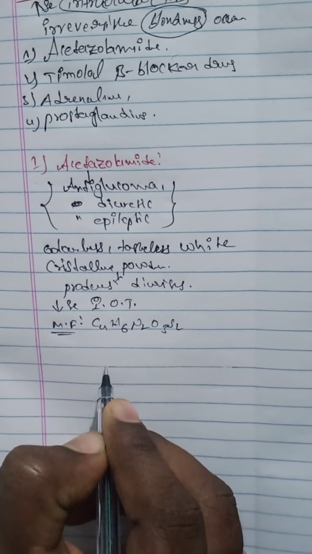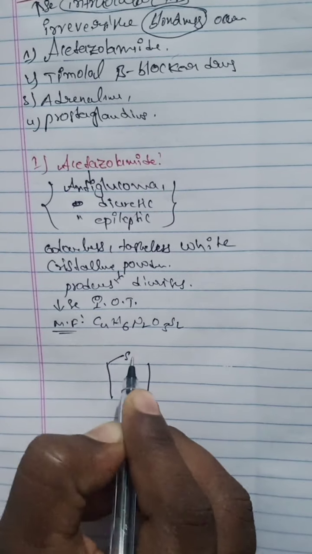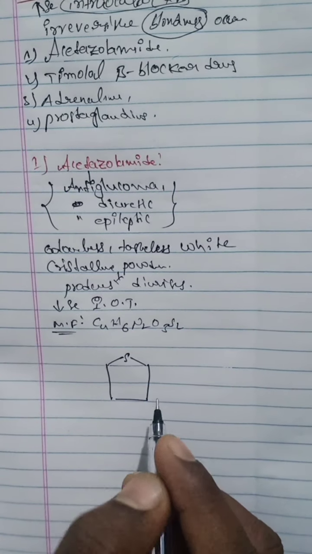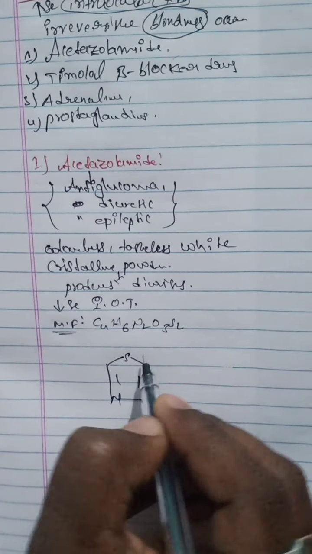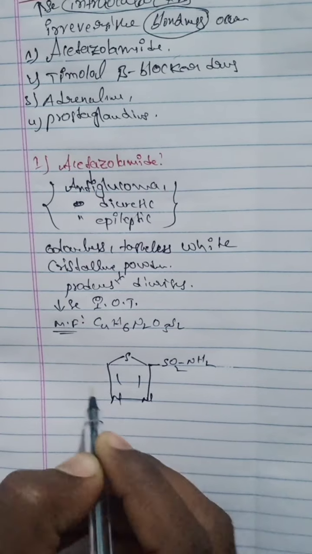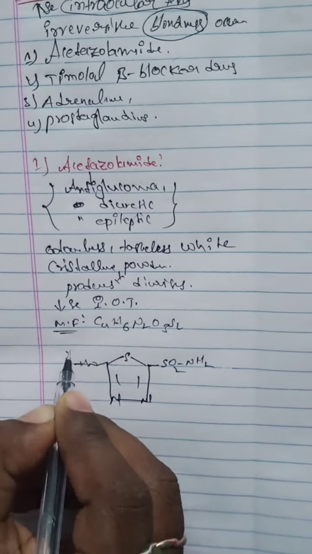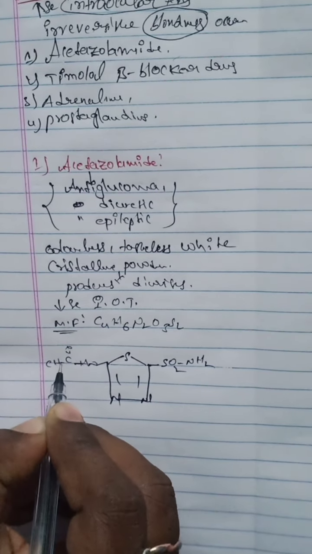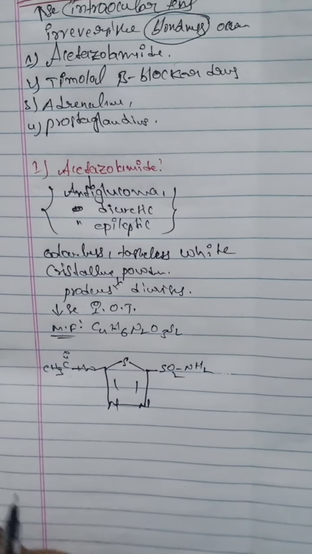It is made up of a 5-membered ring containing sulfur and nitrogens. Then there is SO2NH2, and NH-C double bonded O-CH3. This is the structure of the acetazolamide drug.